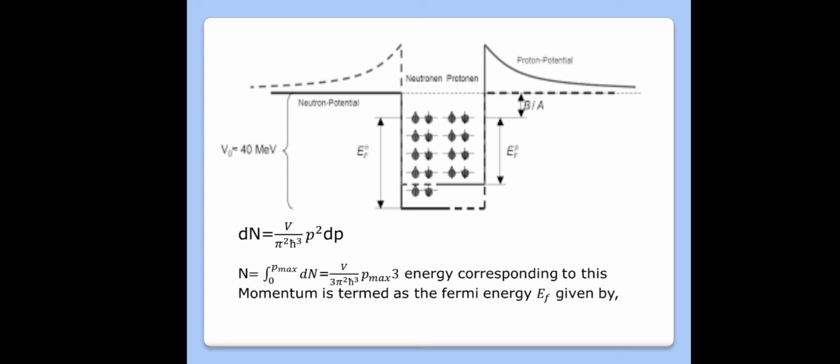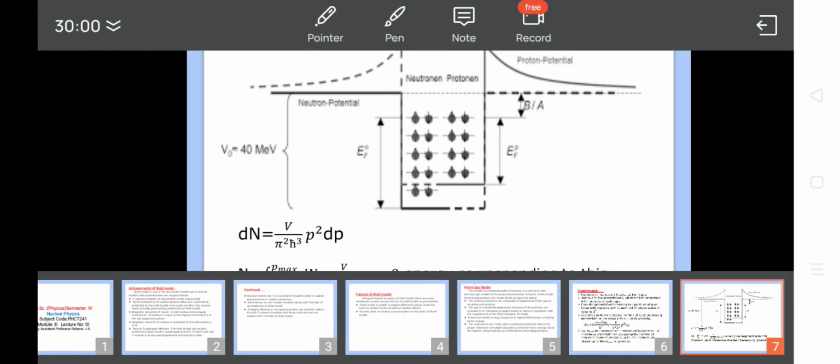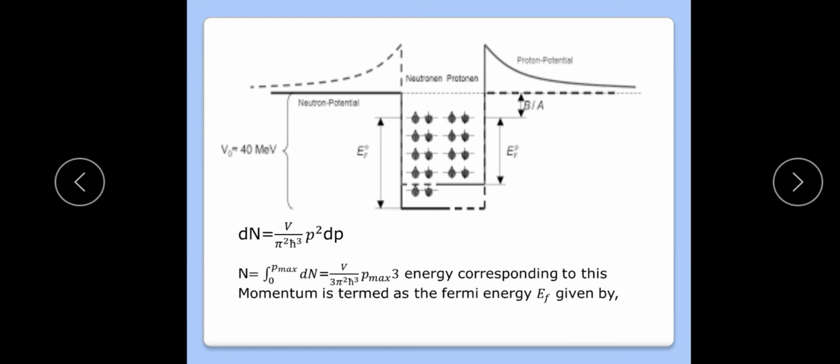Now, how did this come about? V divided by 3 pi square h cross cube, P max cube, because this is our dn and we integrate with respect to dn from 0 to P max. The prefactor is a constant.